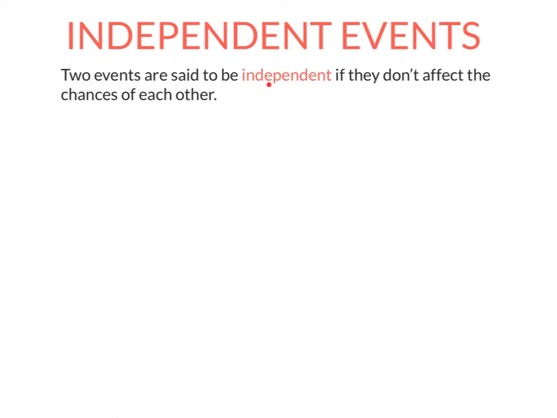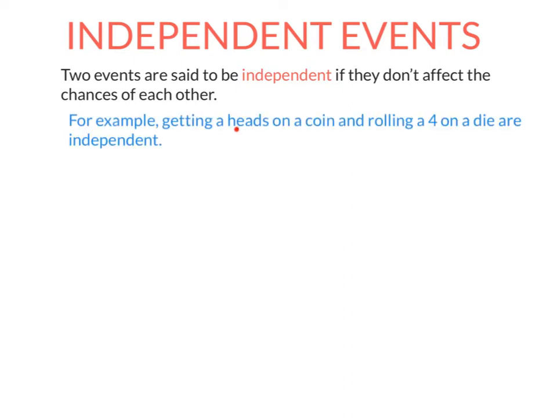So two events are said to be independent if they don't affect the chances of each other. For example, getting heads on a coin and rolling a 4 on a die are independent because they don't affect each other. If I toss a coin and roll a die at the same time, it doesn't matter what happens on the coin, it doesn't affect what I will get on the die, and vice versa.